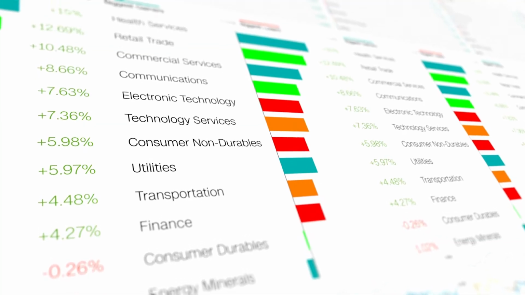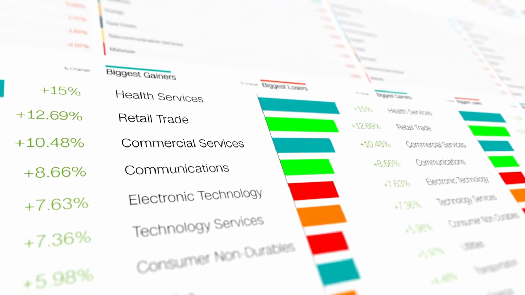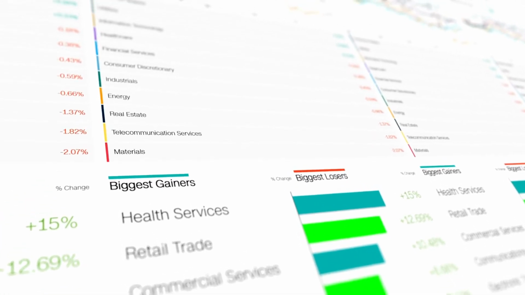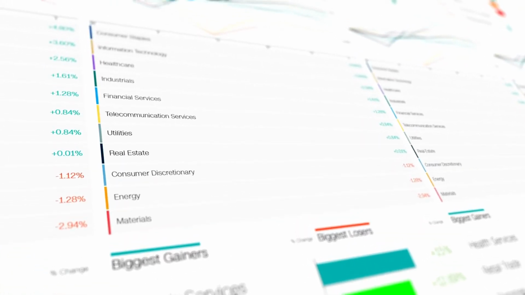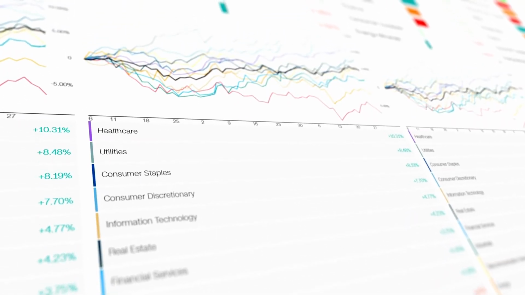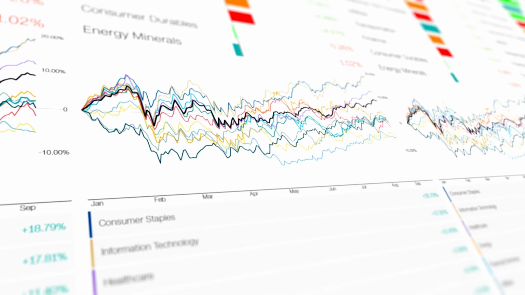There are two types of options contracts: call options and put options. A call option bets on the price going up, while a put option bets on the price going down. As with other derivatives products, options contracts can be based on a wide variety of financial assets, market indexes, commodities, stocks, cryptocurrencies, and so on.